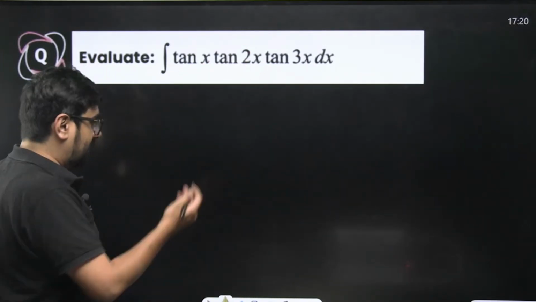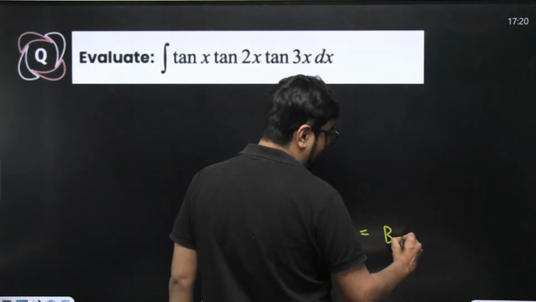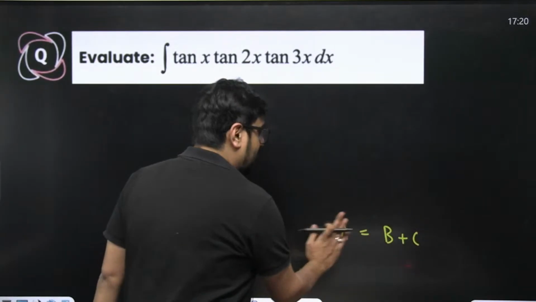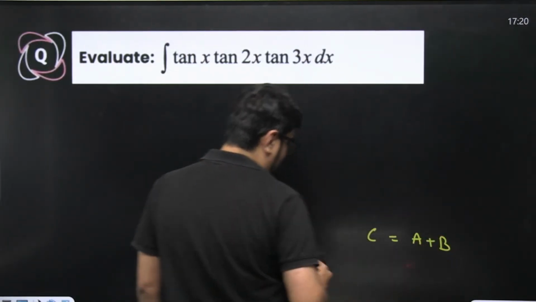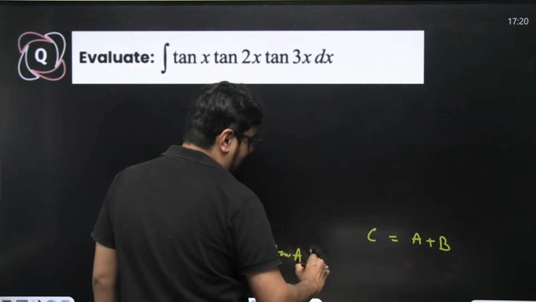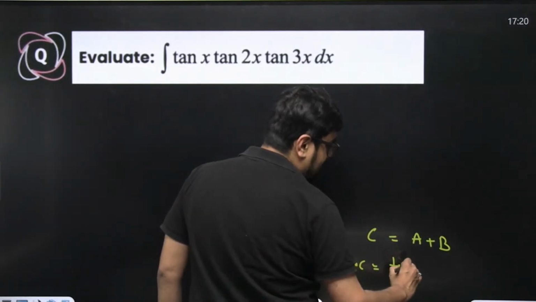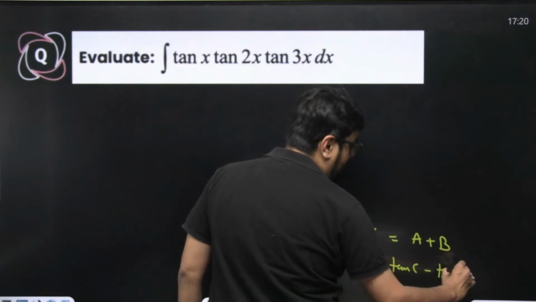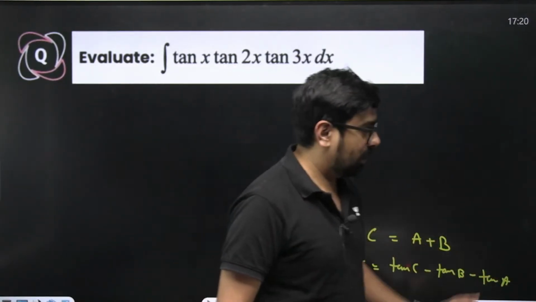Okay, first thing that we know, if you remember, if your A is equal to B plus C, or if your C is equal to A plus B, then tan A, tan B, tan C will become tan C minus tan B minus tan A. Starting from the greatest one, greater, smallest.